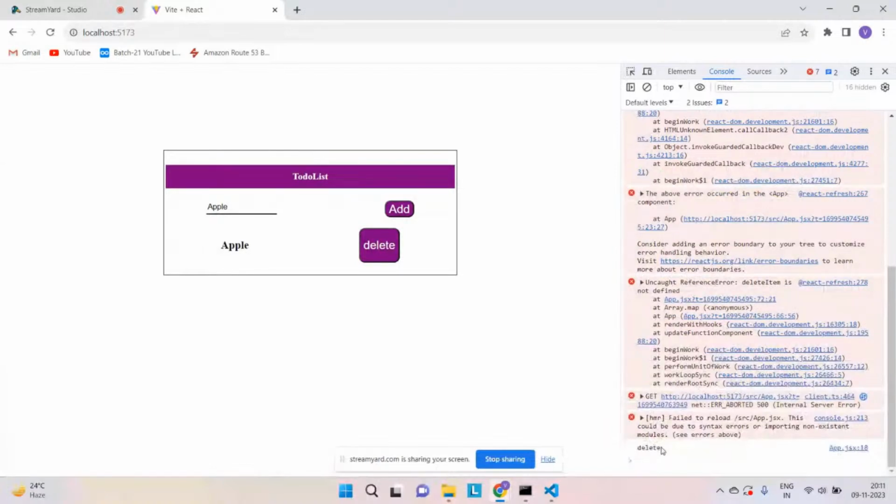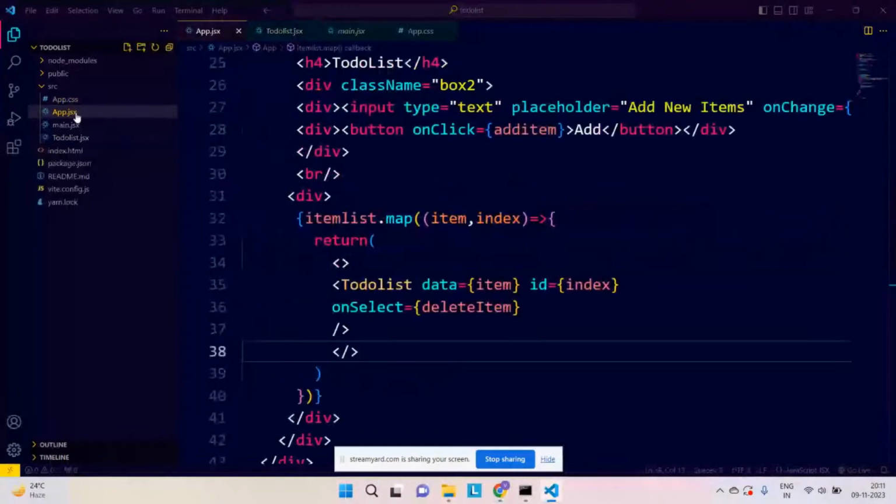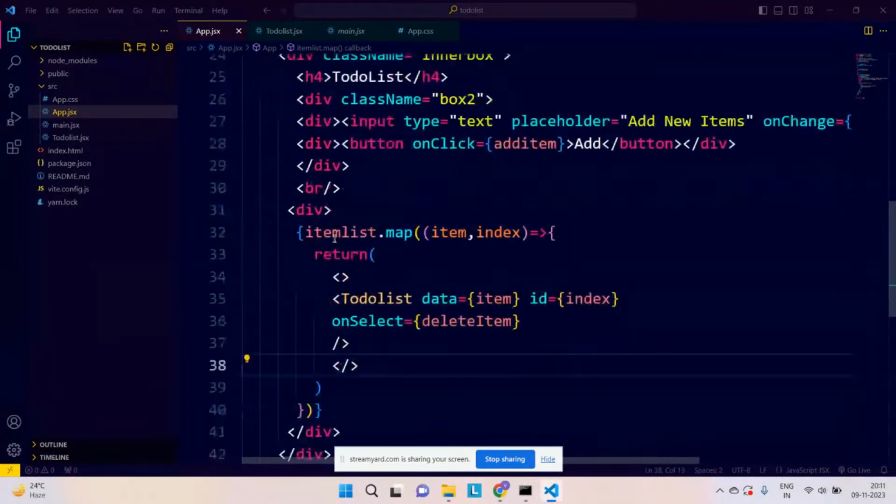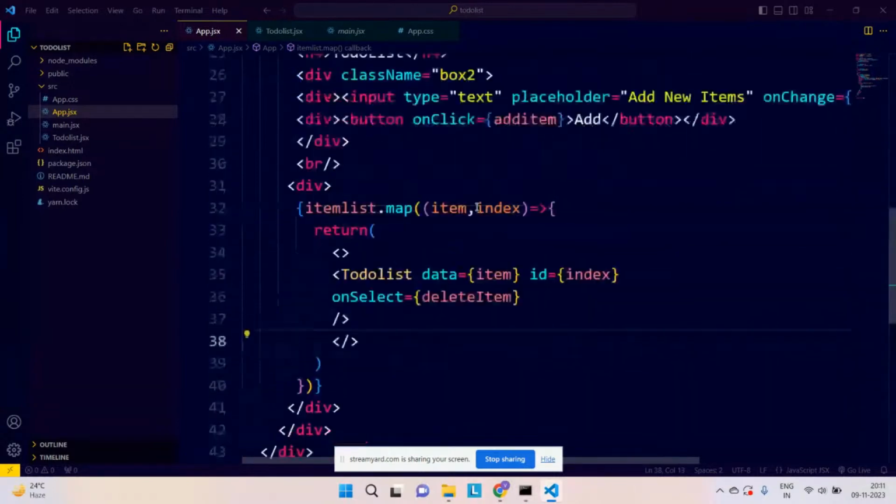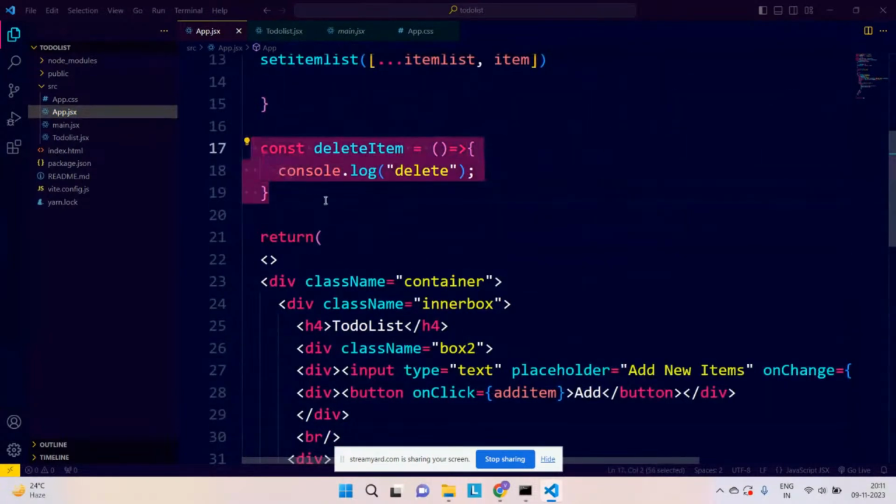It means whenever I click delete, that particular function in my App.jsx is getting called. Console.log delete has been called.